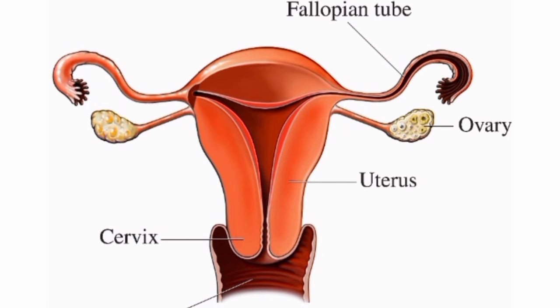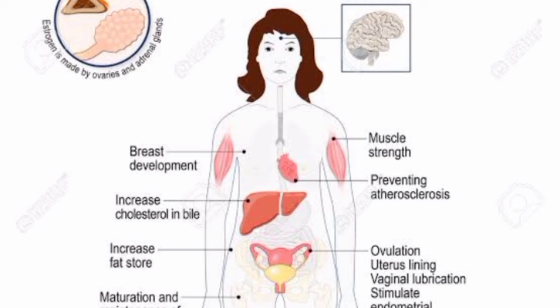Okay, so if it is oversecreted in the female organism, it will result in abnormal urge for sex and also lead to early maturation of secondary sexual characters. However, if it is undersecreted, it will lead to poor development of the reproductive system, and it will also lead to delayed secondary sexual characters. On the other hand, progesterone is referred to as the pregnancy hormone because it helps to maintain the fetus during its development in the uterus, and it is also helping to prepare the uterus for the attachment of the embryo.